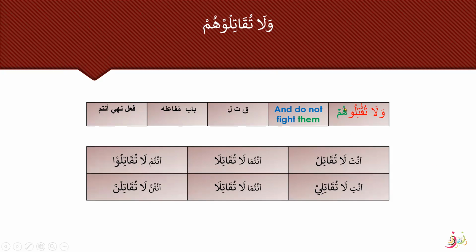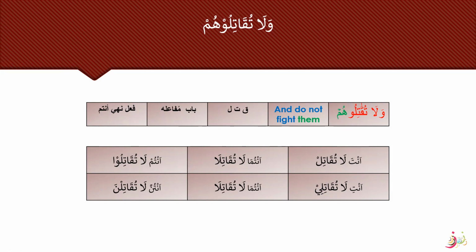Again, these are two words attached to the damir muttasil here, and this is fi'l nahi, antum. So here, and do not fight. We know that all the fi'l nahi are made from the second person, so it is antum because we can see the vowel jama here. And again, the same rule we will repeat. And what rule was that? That alif fariqa will be removed when attaching a pronoun to it. So this alif fariqa is removed when we attach the damir muttasil.